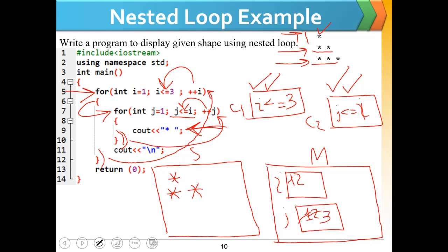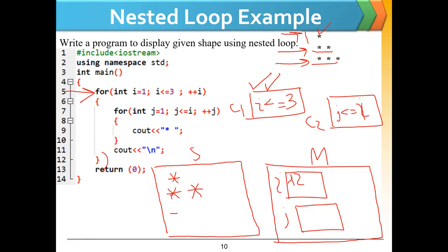Since 3 is not less than or equal to 2, this condition is false. When this condition is false, the cout of the next line will be executed and the cursor will be shifted to the next line. Let's remove the extra lines again from the screen.